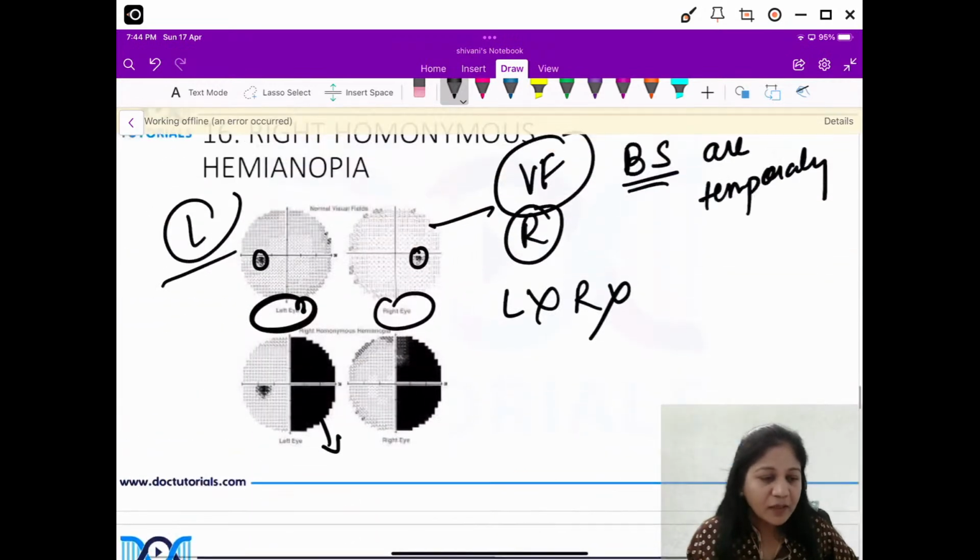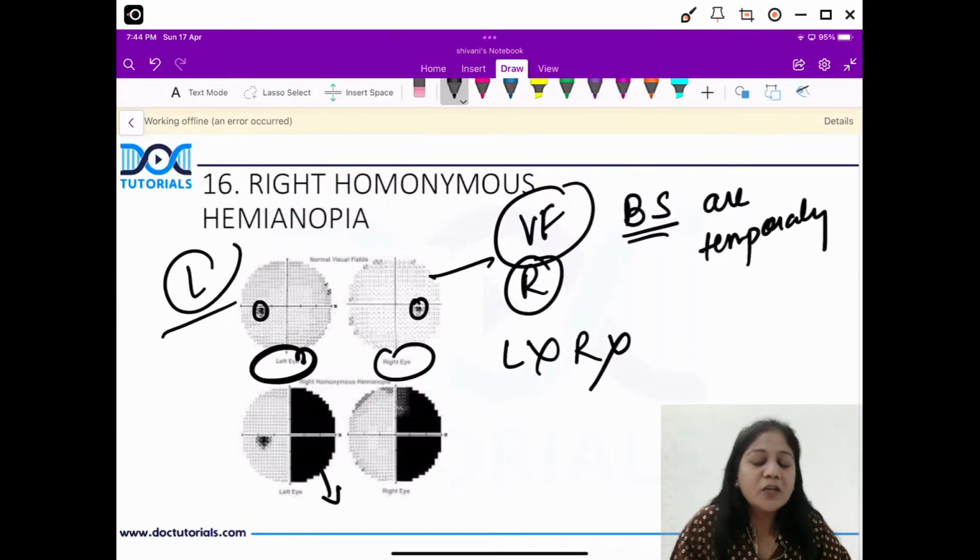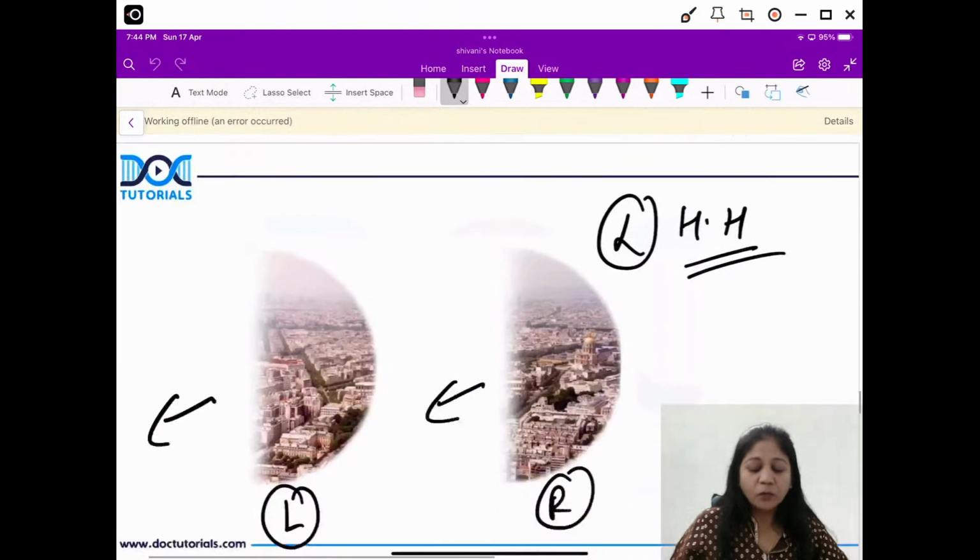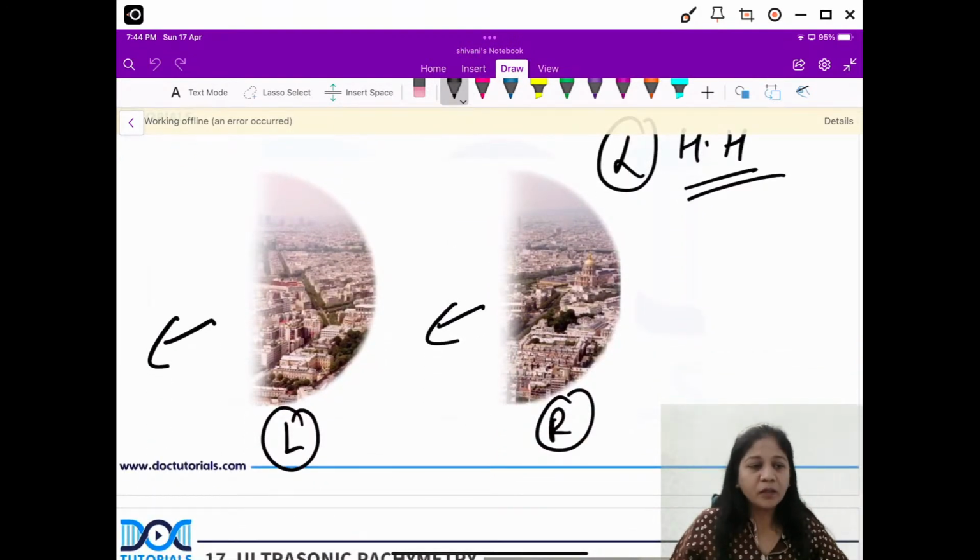Yes, you are absolutely right. A left optic tract lesion or retrochiasmal lesions give rise to the opposite side homonymous hemianopia. Very good, Dr. Dreamcatcher. Okay. So this was about homonymous hemianopia. It is important to identify whether it is the left side or the right side. They can give you a picture and ask you where the lesion is. Very, very simple. Okay.